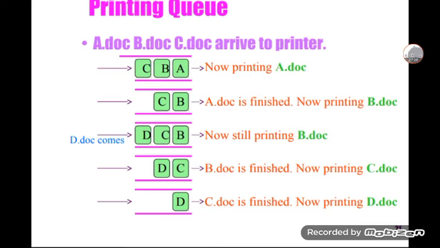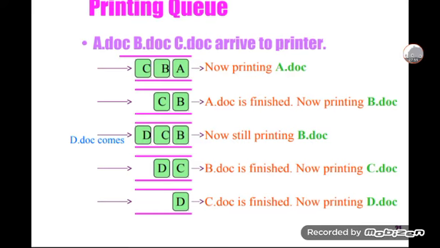Whenever I am pushing an element, printing document A, then I am pushing document B and document C. Now only the first is printing. Whenever I push the first element, that is printed first only. And then the next documents are B and then C. In that queue, A dot doc is finished. Now printing B will be there.